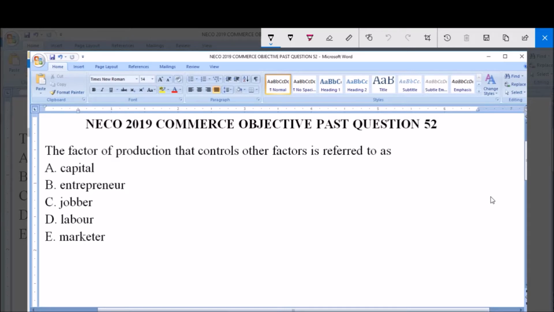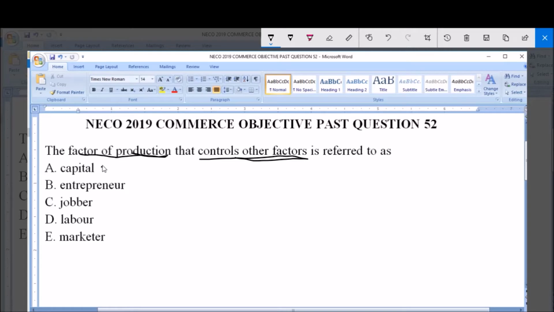The factor of production that controls other factors is referred to as A. Capital, B. Entrepreneur, C. Jobber, D. Labor, E. Marketer. So we're looking at various factors of production and we're looking for the one which controls other factors. So what is that factor known as?